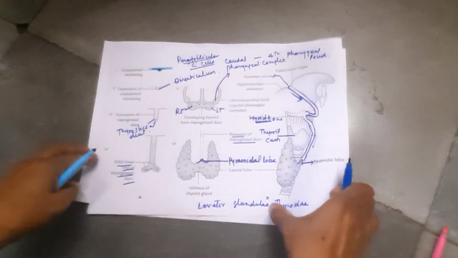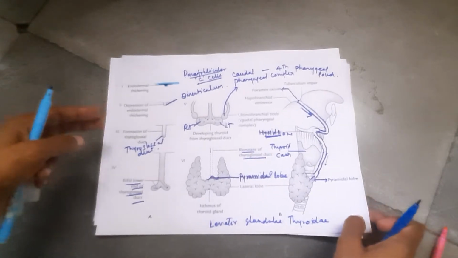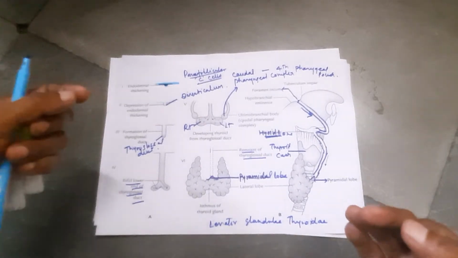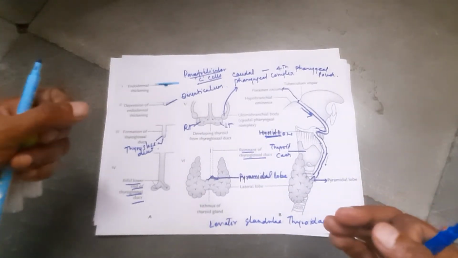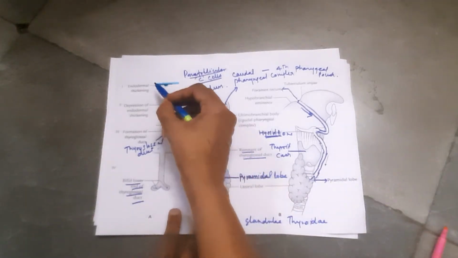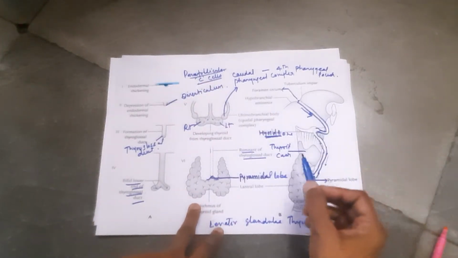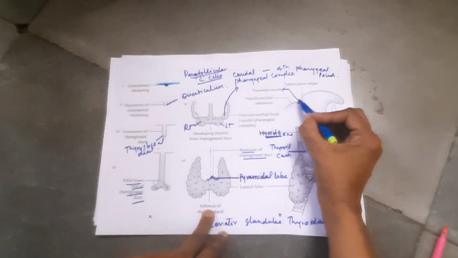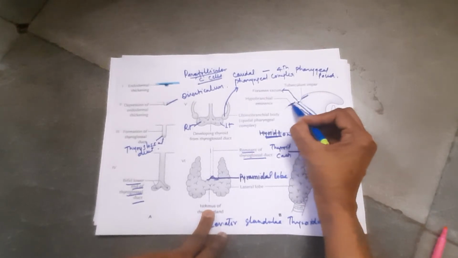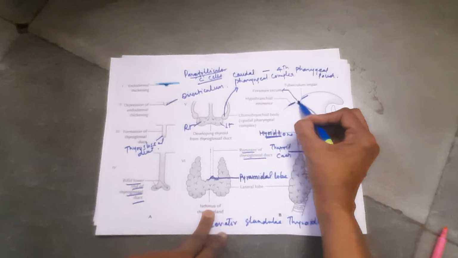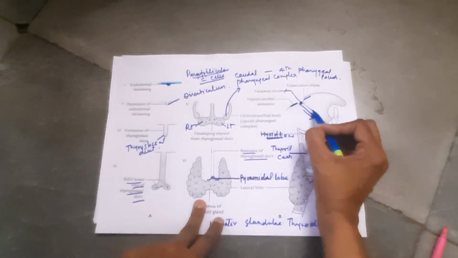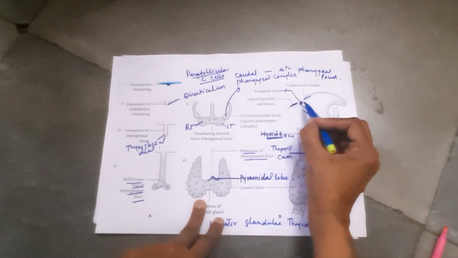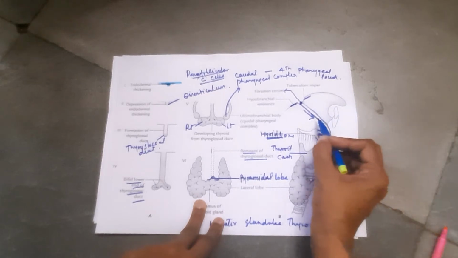The thyroid gland is endodermal in origin. It develops in the 3rd week of intrauterine life. A small endodermal thickening appears in the floor of the primitive pharynx between the tuberculum impar and the copula part of the hypobranchial eminence. This endodermal thickening will go downward as the thyroglossal duct.